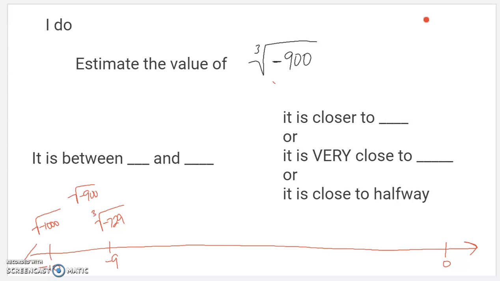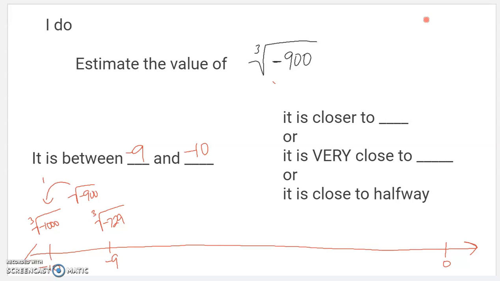Oh, these are cube roots. I'm sorry. I've been writing square root. I apologize. So that's where I'm going to be. So it's going to be between negative 9 and negative 10. And what's it closer to? Or is it close to halfway? That's my other thing to figure out.